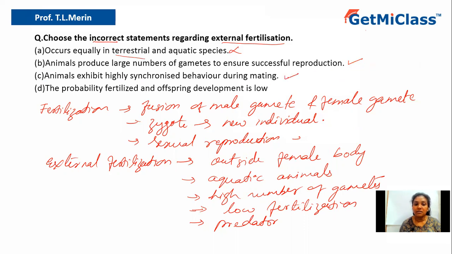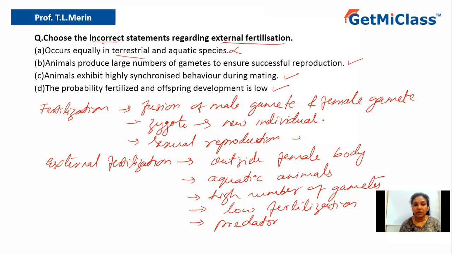Now, option C says animals exhibit highly synchronized behavior during mating. Yes, since the fertilization happens outside, the time of ovulation and spermiation of the male and female should match. Whenever the female lays eggs, within a short time the male also will release sperm so as to fertilize the egg. So it is highly synchronized. Then the probability of fertilization and offspring development is low. Yes, because predators are there, and the chance of fertilization will be less, so the offspring development will be low. So that is also true.